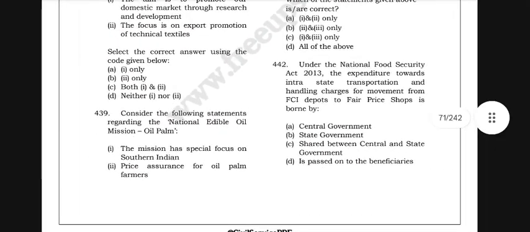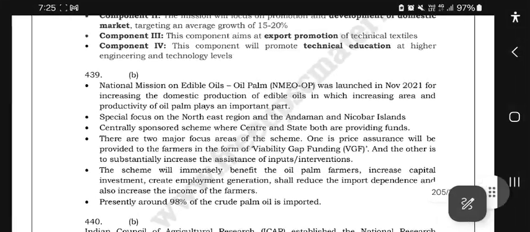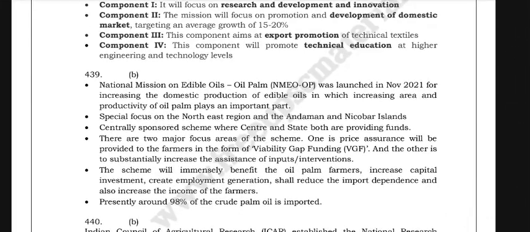Consider the following statements regarding the National Mission on Edible Oils, Oil Palm. The National Mission on Edible Oils, Oil Palm, NMEOP, was launched in November 2021 for increasing domestic production of edible oils, in which increasing area and productivity of oil palm plays an important part, with special focus on the northeast region and the Andaman and Nicobar Islands.